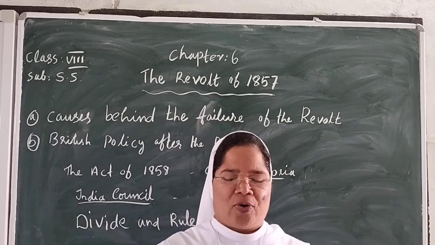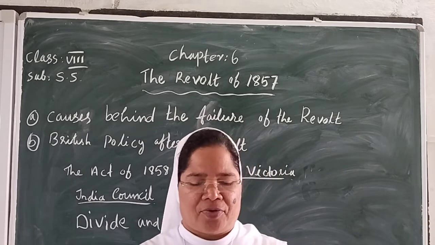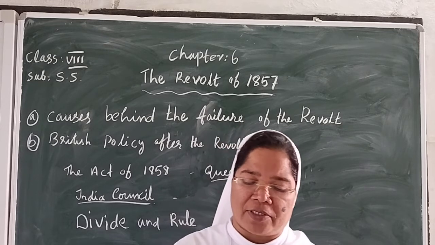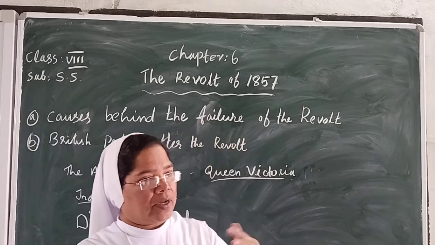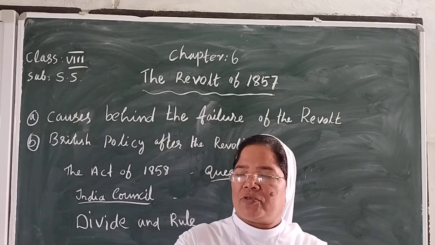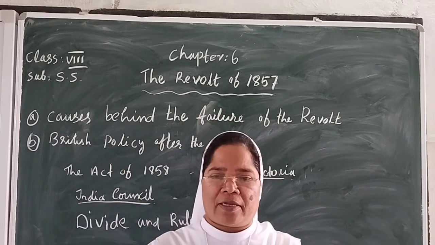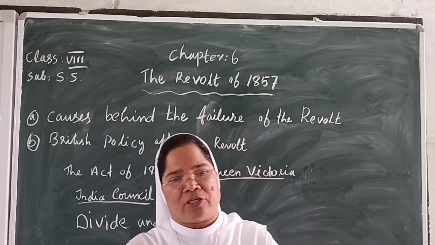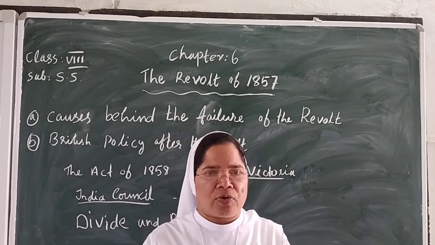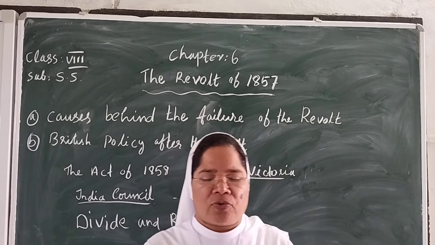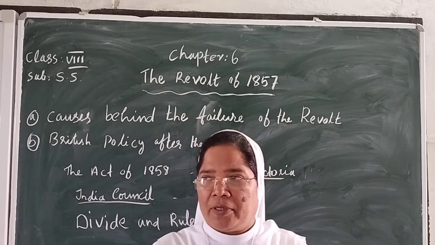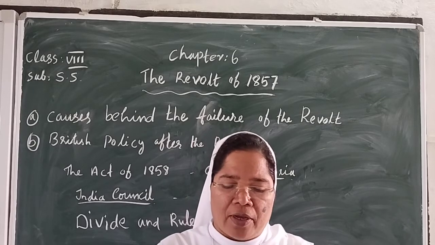Divide and rule. You know divide and rule. During the uprising, both Hindus and Muslims had fought together. So the British wanted to divide and rule again. Hindus, Muslims and all religions were together, no? So what did the British do? They divided them. That is why they followed divide and rule, so that the people could not unite.